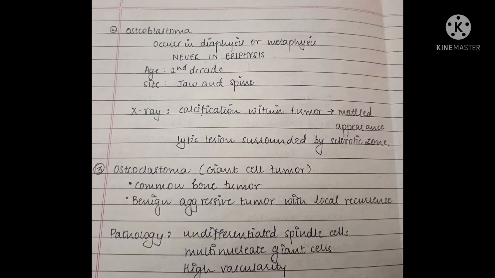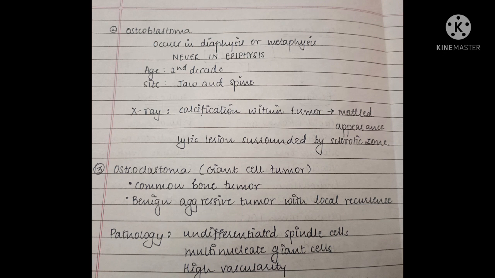Second benign tumor that we'd like to study is osteoblastoma. It occurs in the diaphysis and or metaphysis, but it never occurs in epiphysis. This could be a NEET-type question. It occurs in the second decade of life, and most common sites would be jaw and spine. On X-ray, we see mottled appearance. Why? Because there's calcification within the tumor, and lytic lesions are seen, which are surrounded by sclerotic zones.